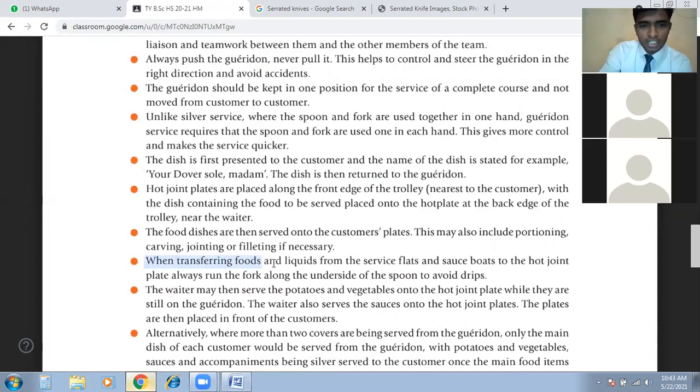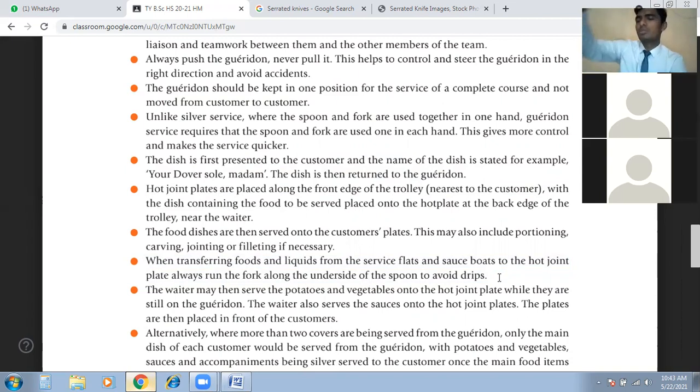Then next point is when transferring food and liquid from the service flats and sauce boats to the hot joint plates, always run the fork or spoon along the underside to avoid drips. If we have some sauces, some oil with us while preparing the dishes, we have to avoid dripping.